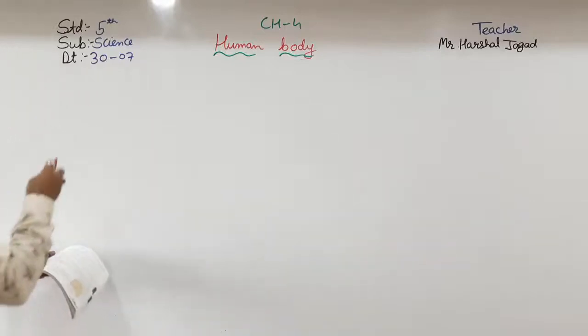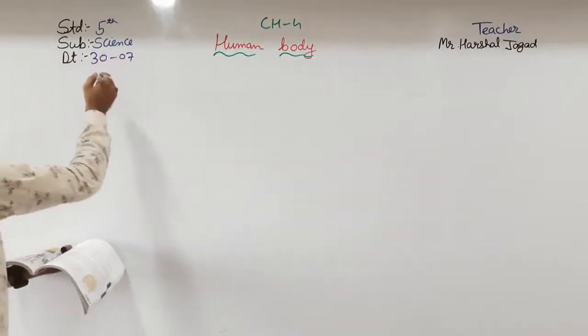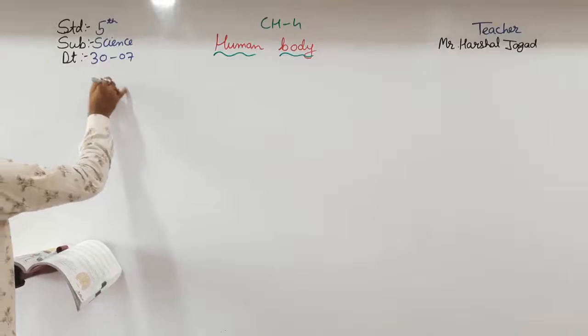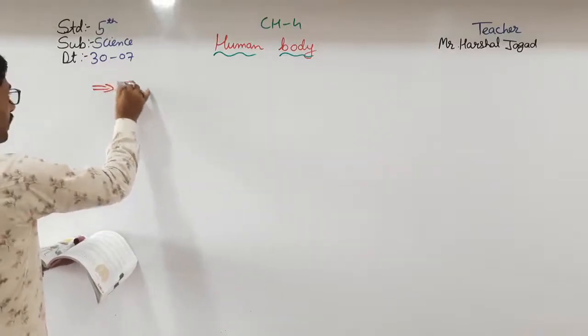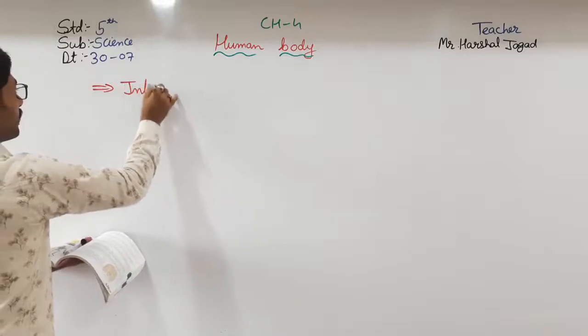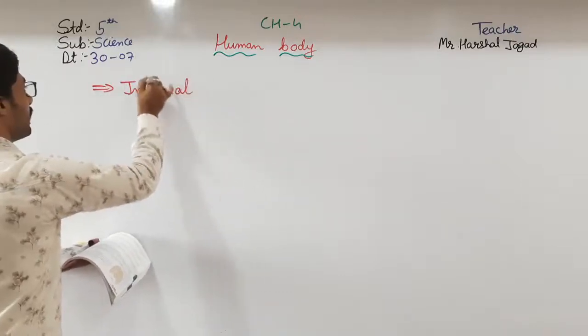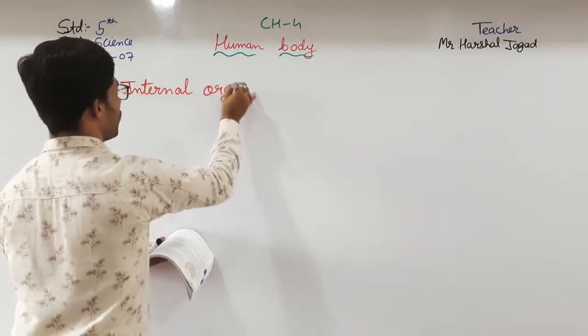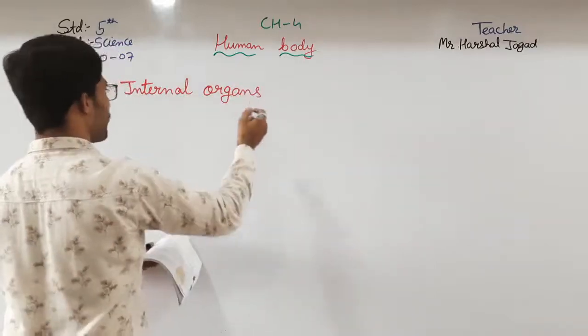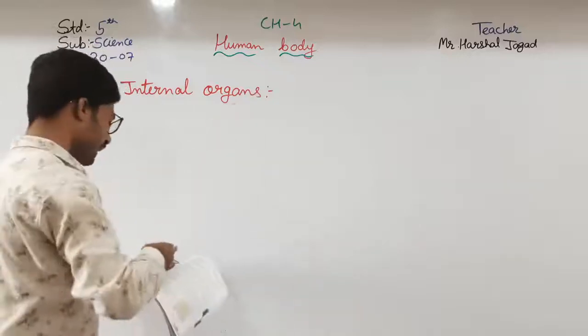So if I say about the internal organs, what are the internal organs?